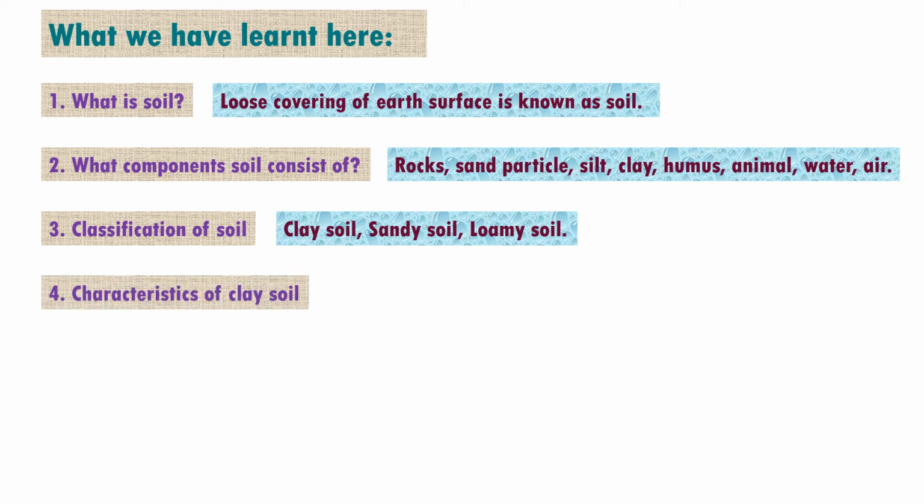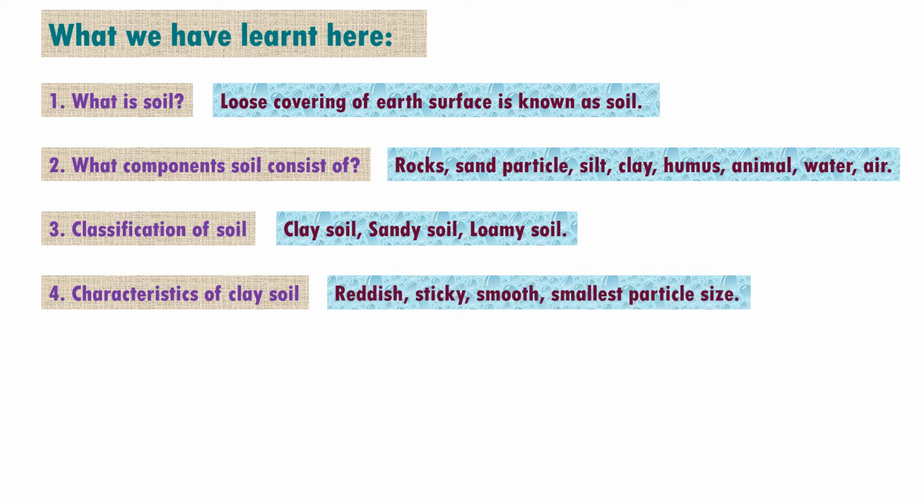Whenever we go to the characteristics of clay soil, we can see that its color is reddish. It's a bit sticky when it is wet and smooth when it is dry. And we have seen that the particle size of this clay soil is the smallest among the three.